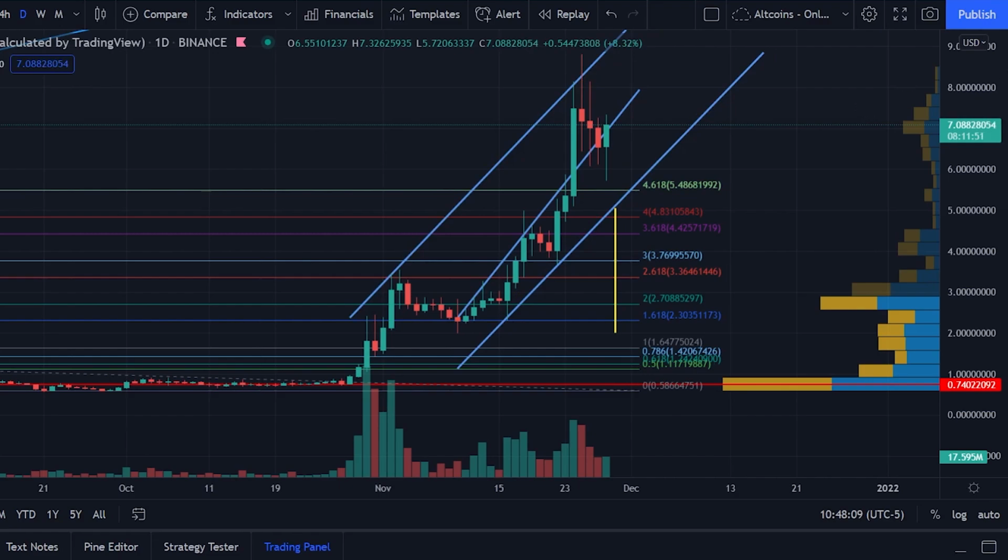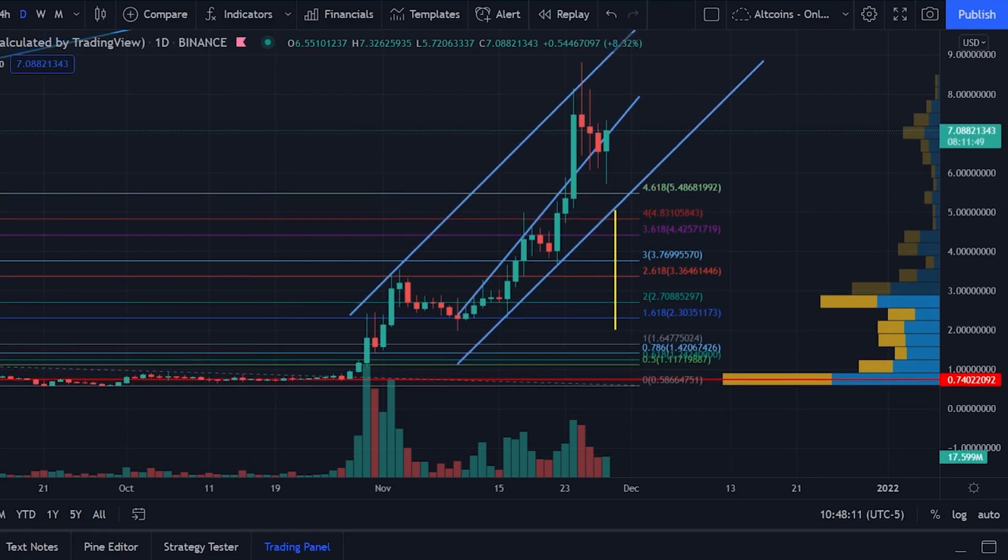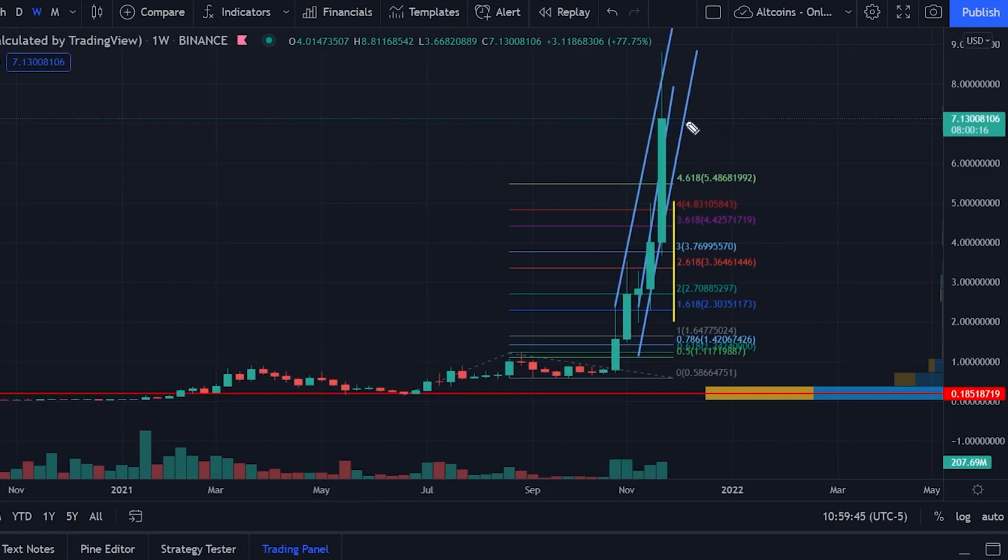So for my medium-term price target for SandBox, if Bitcoin is able to push higher from here, then my medium-term bullish price target for SandBox is a retest of the $9 price level. And after we've retested that, then I think SandBox will shoot for $10, right? But if Bitcoin dumps from here, then my bearish price target for SandBox is sitting at the 2.618 Fibonacci extension level, or about $3.36.